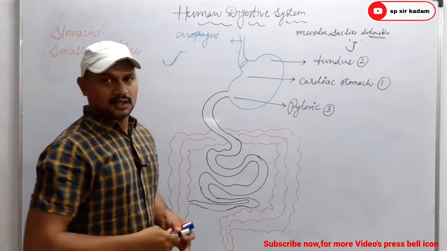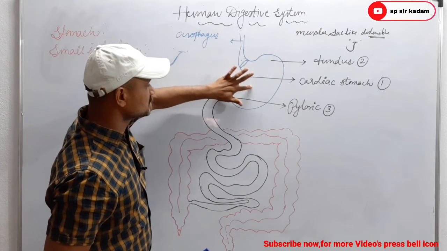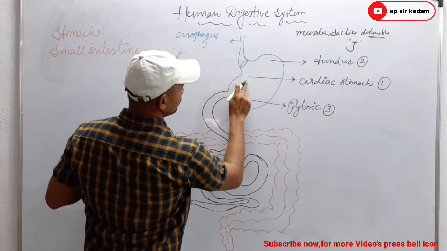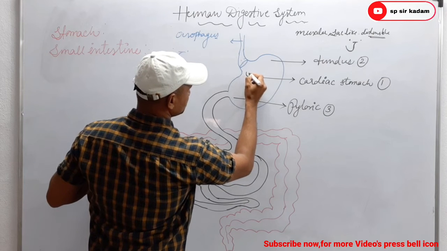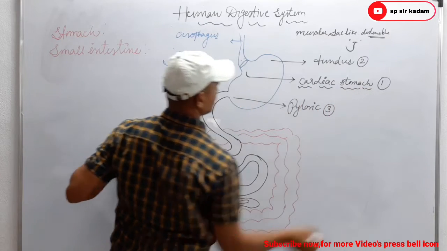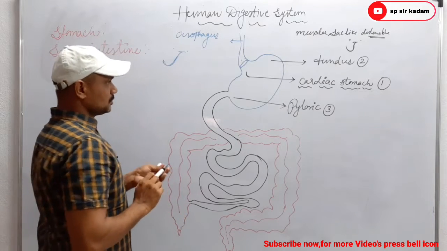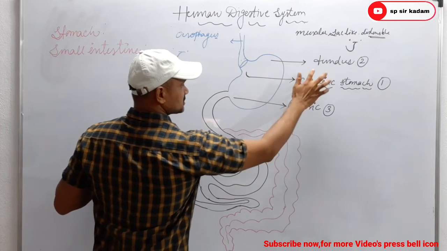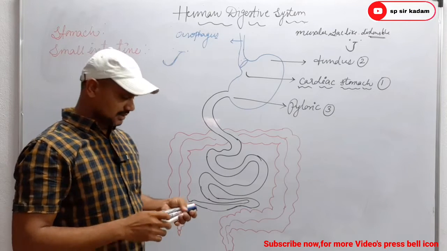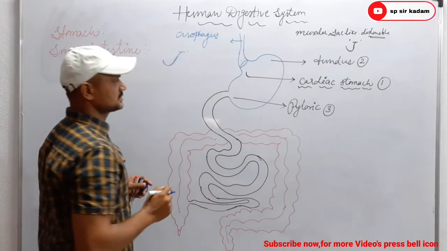It means esophagus opens into the stomach, we know, but particularly which part of the stomach? The esophagus opens into the first part of the stomach, here in this region known as cardiac stomach. Okay, cardiac stomach. Clear? So the second part of the stomach is called fundus, and the third and last part of the stomach is known as pyloric stomach.